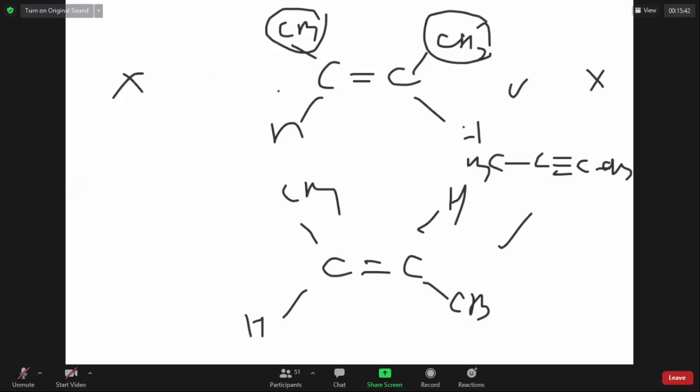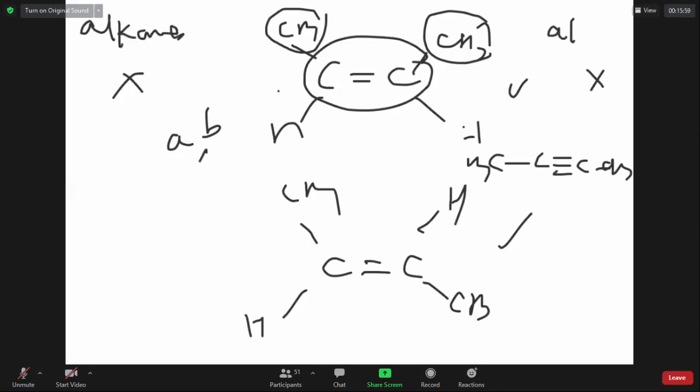Alkenes can show geometrical isomerism provided the C double bond C has groups like A, B. If both A's are on the same side, cis; if on opposite sides, trans. That's what I'm saying. Alkanes no, alkynes no, alkenes yes. Not all alkenes. The alkene has a requirement.